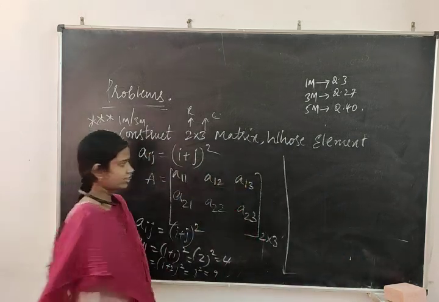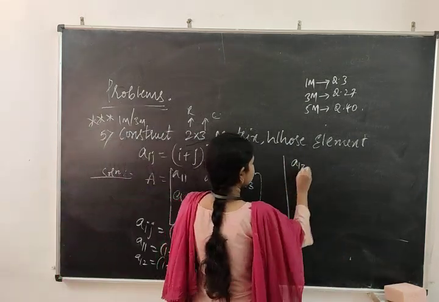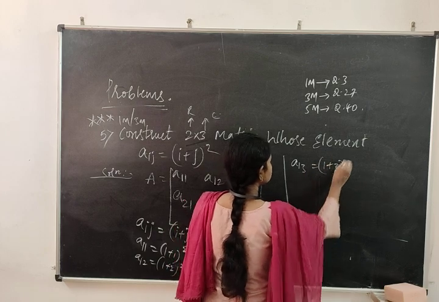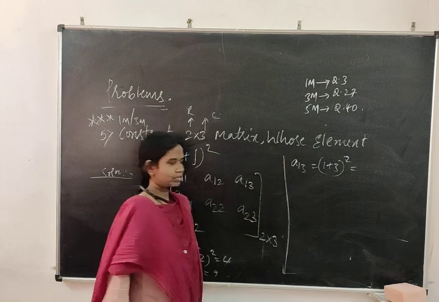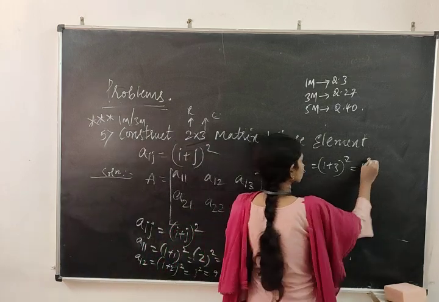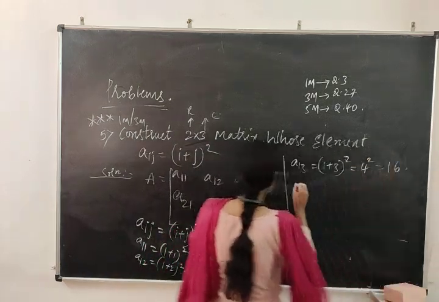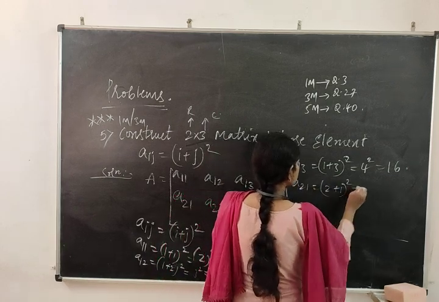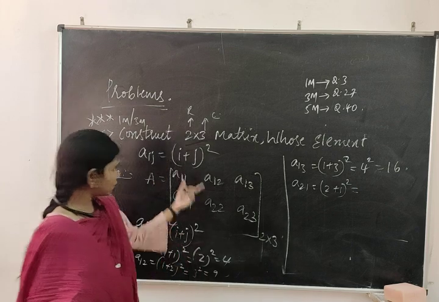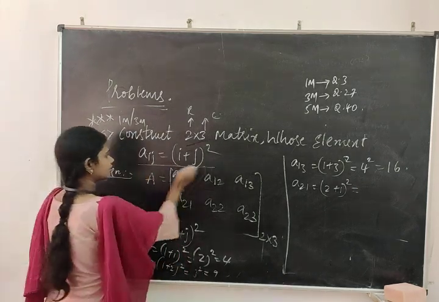Similarly, a13: (1 plus 3) whole square. Add the bracket elements. 1 plus 3 means 4. 4 square means 16. Next, a21: (2 plus 1) whole square. Why am I taking 2 plus 1? According to this data, don't forget.